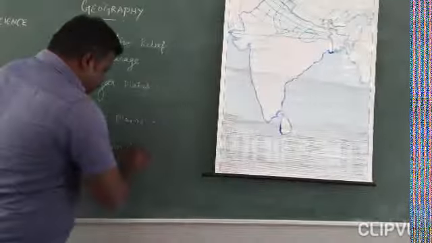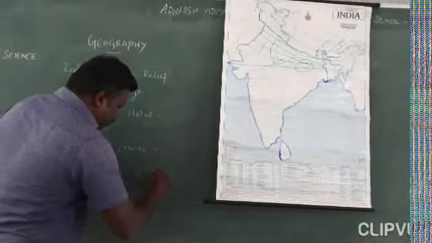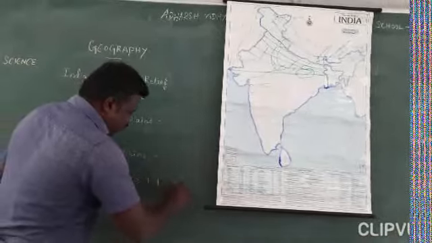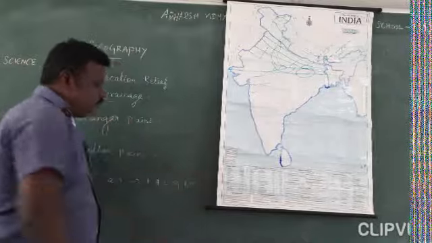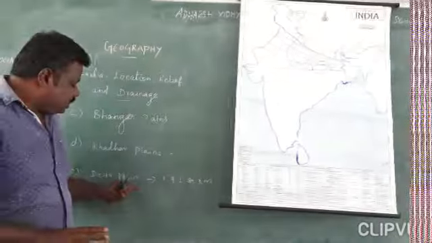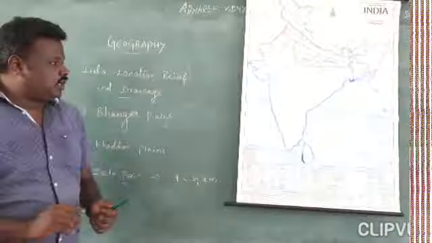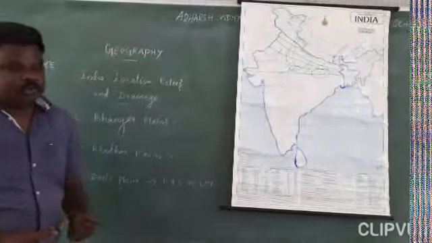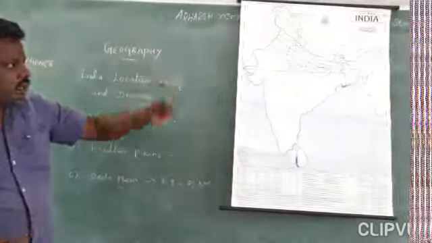So how much area does it cover? 1.9 lakh square kilometers. So 1.9 lakh square kilometers come under the deltaic plain region. Okay, here we can also see two types of names: upland and marshy land.